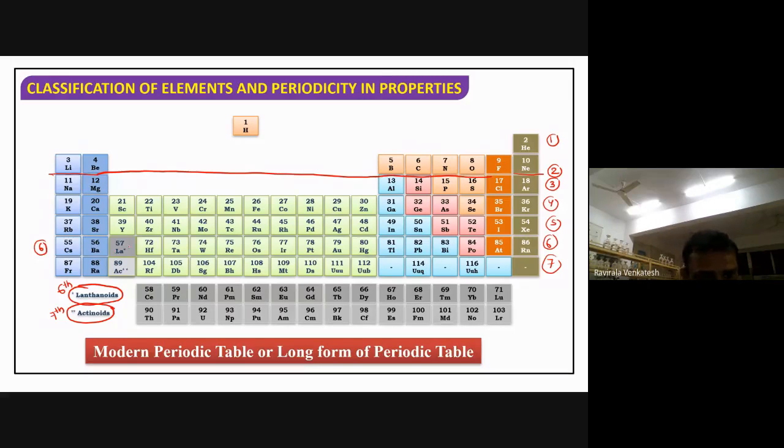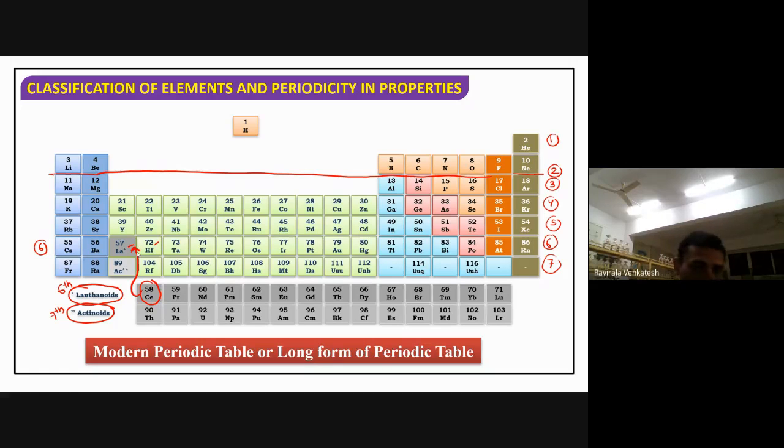After 57, 58 is there. So why don't you include 58 here? 57, next will be 58 only. But they have taken 72. Why did they take 72? Because if you place 58 to 71 here, you are getting some disturbance. Periodic properties are not changing periodically. They keep increasing and decreasing, so they are getting contradictions. The periodic table is getting disturbed here. That is the reason they kept them at the bottom.